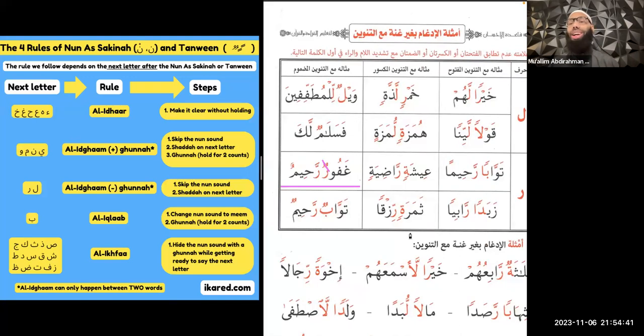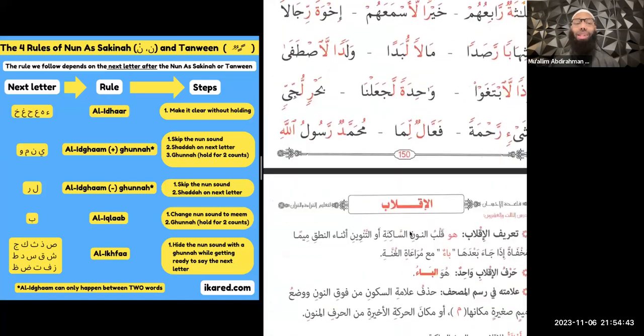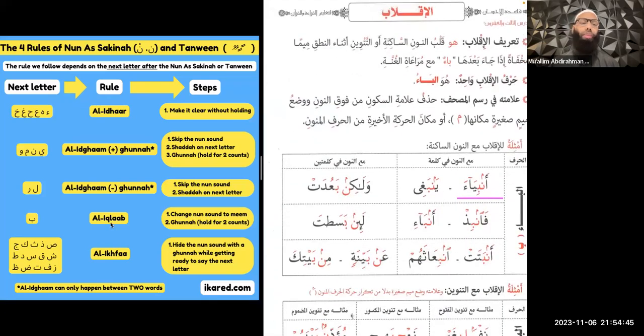Now, the next two rules are a lot easier, you'll notice. The next rule only has one letter, and it's al-iqlab. Now, al-iqlab also has a huge hint to tell us that it is al-iqlab. First of all, al-iqlab is when you have the letter ba after a nun as-sakinah or a tanween. Now, the huge hint that we're going to use al-iqlab is you have this big floating meme right here. You can't miss it, right?